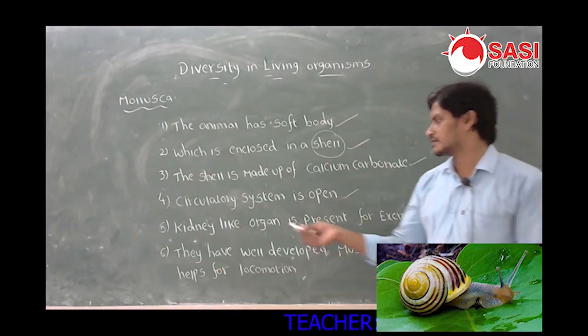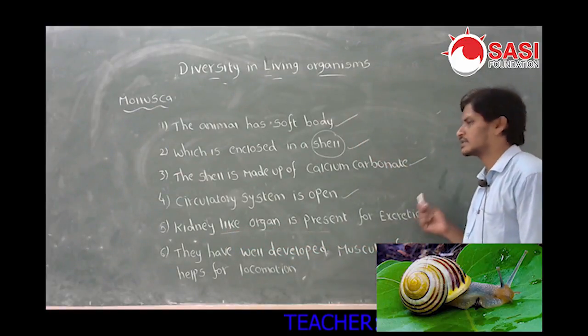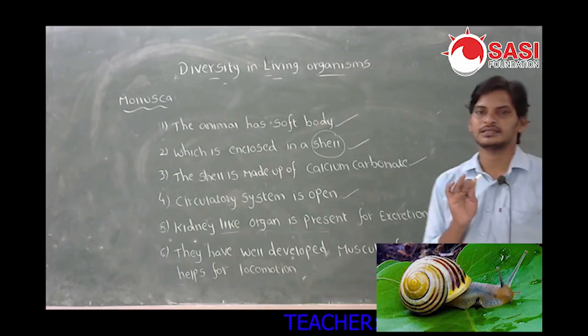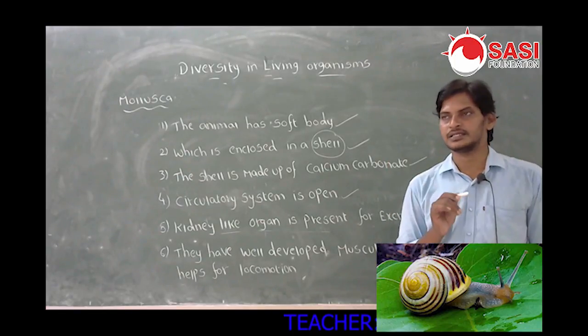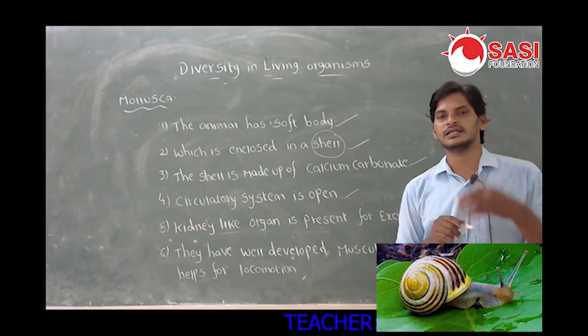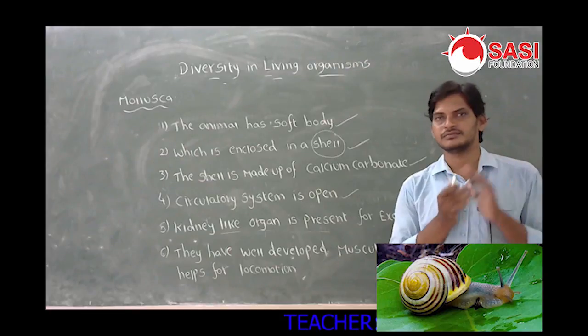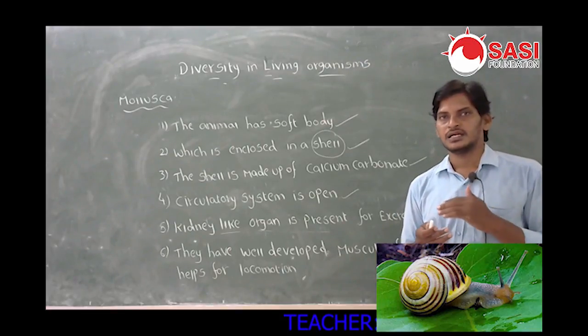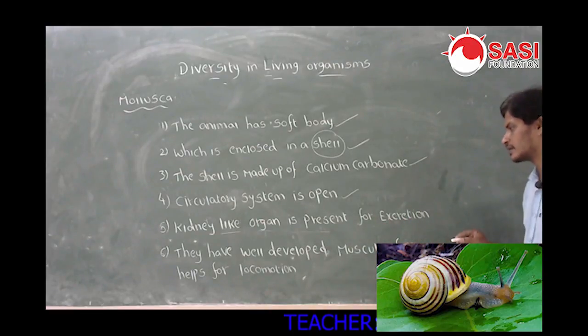And the next one, kidney-like organ is present for excretion. A kidney-shaped organ is not present; a kidney-like organ is present. What is the function of the kidney? Excretion. The waste materials are sent out from the body, either in animals or humans.